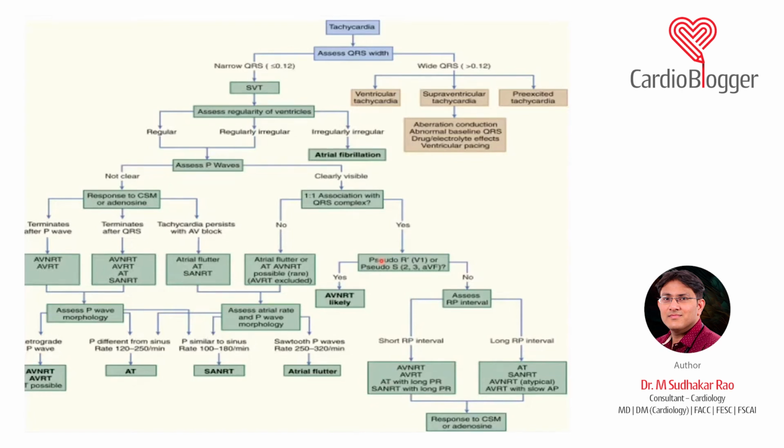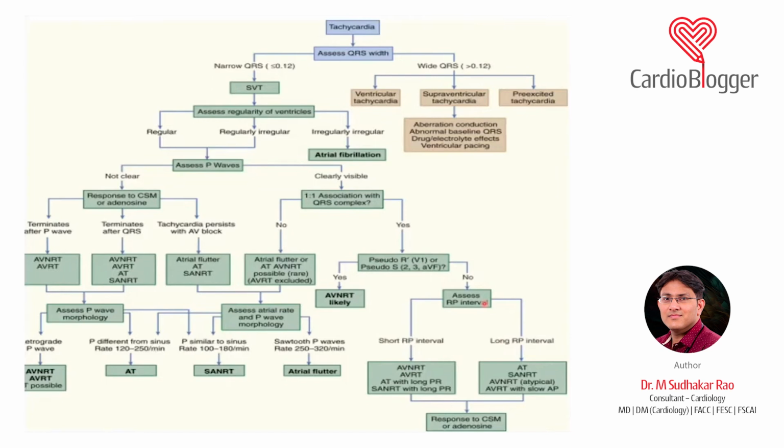If you are able to see a P wave, but the P wave is immediately buried in the QRS or as a part of the QRS, so you are seeing a P wave which is negative in lead 3 and positive in lead 1, it gives the appearance of pseudo-R and pseudo-S. Then AV-NRT is most likely. However, you then have to assess the RP interval. How do you know the RP interval?